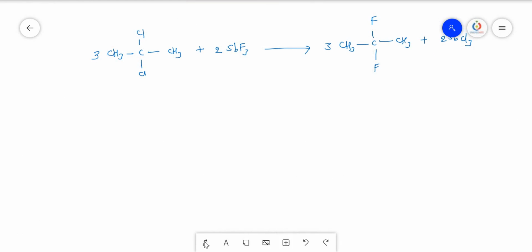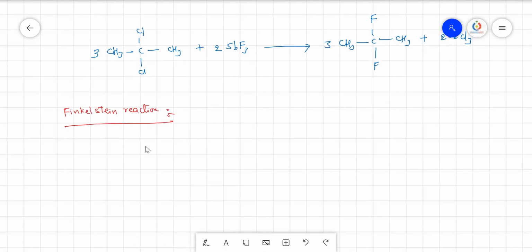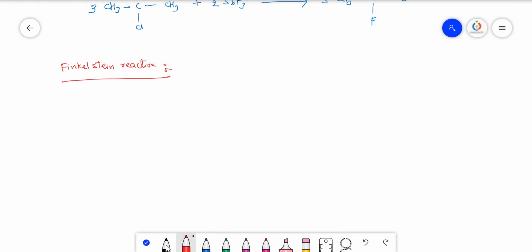And let us take the Finkelstein reaction. So in Finkelstein reaction, we prepare the iodides. Even preparation of the iodides using the direct halogenation is not the preferable one. Why? Because the reaction is too slow.